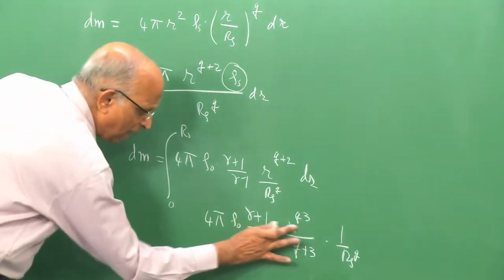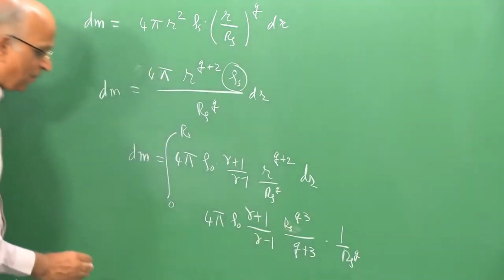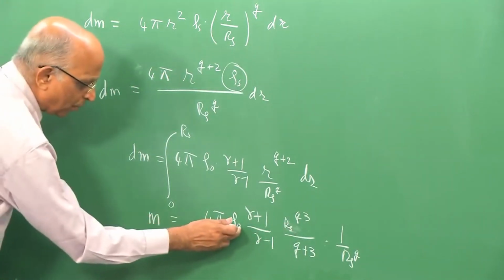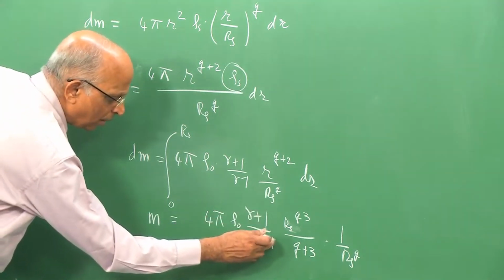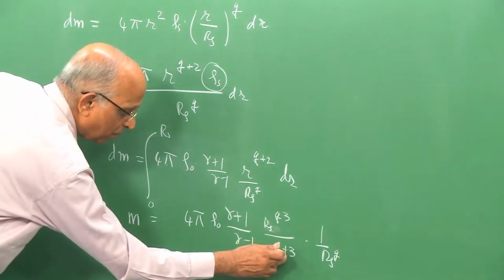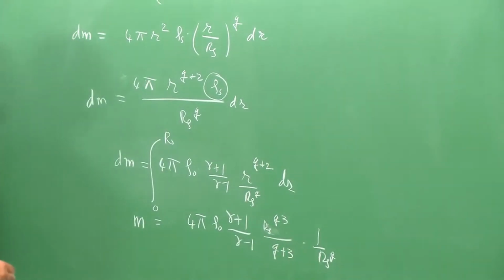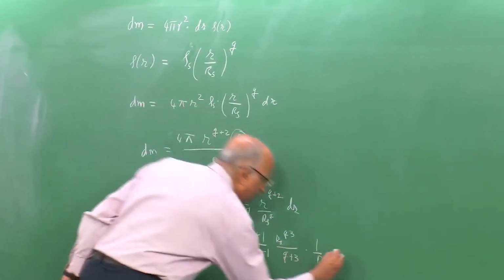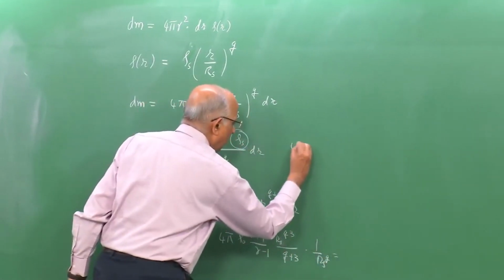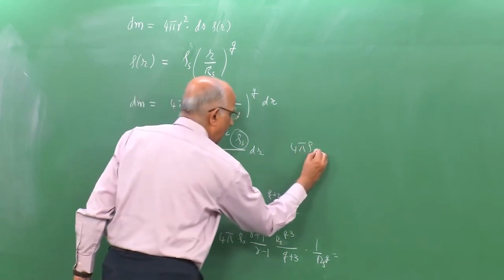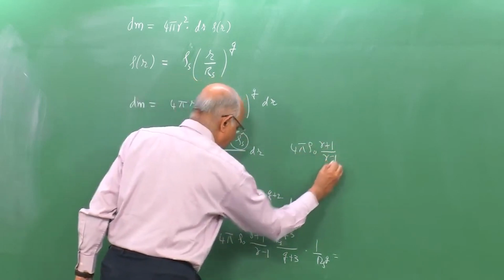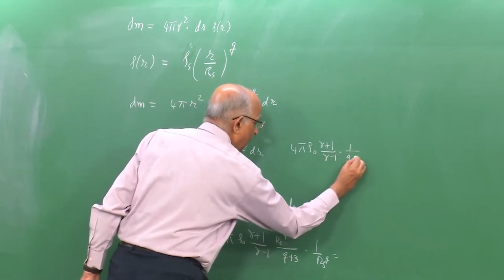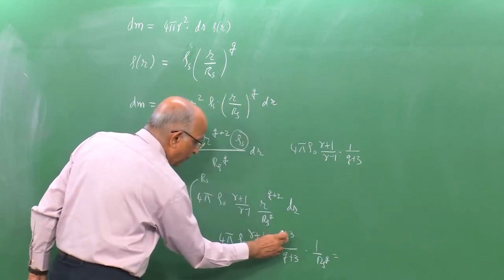For rs, well, this r will become rs, and therefore, the value of the mass which is enclosed by the lead shock wave is equal to 4 pi rho 0 gamma plus 1 gamma minus 1 rs to the power q plus 3 divided by q plus 3 divided by rs to the power q, which I can also write as 4 pi into rho 0 into gamma plus 1 divided by gamma minus 1 into 1 over q plus 3 into rs to the power q plus 3.